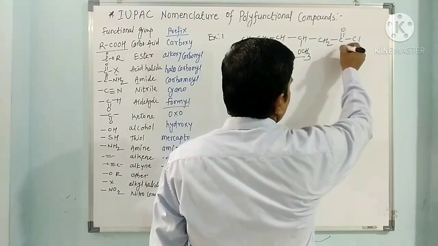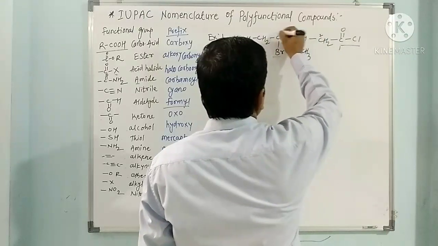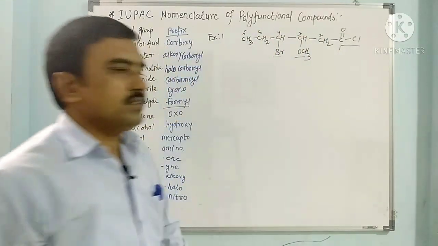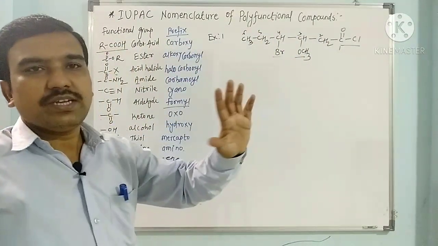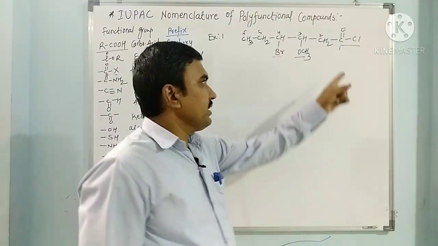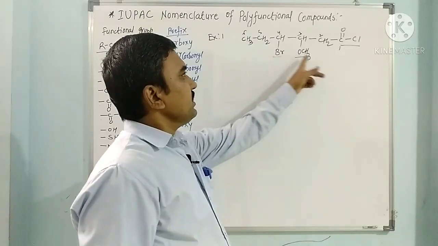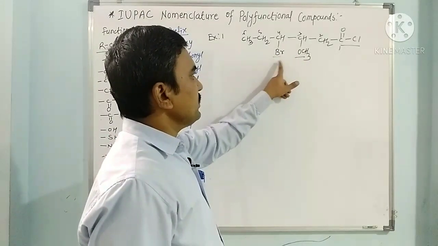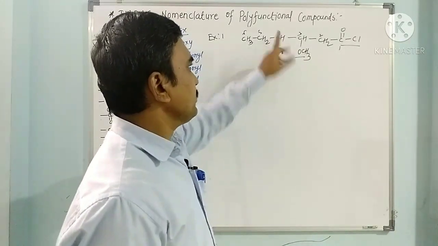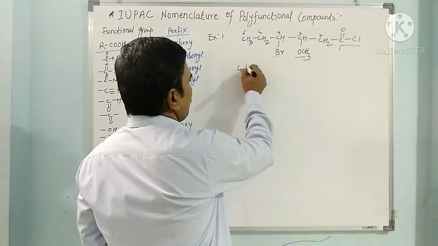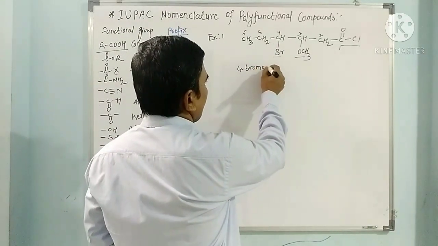So this is 1, this is 2, 3, 4, 5 and 6. When an acid halide is there, it is called alkanoyl halide. The halide here is chloride. Only the others are considered substituents. So bromine is a substituent, methoxy is a substituent. Bromine is attached to the 4th carbon, so it is 4-bromo. Okay.